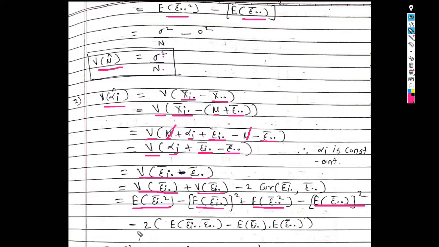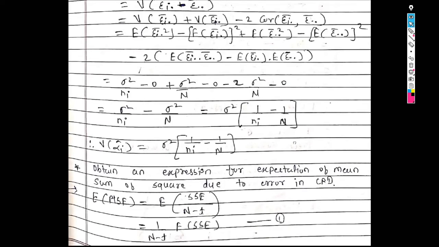So we get minus 2 times, in bracket, expected value of epsilon i dot bar into epsilon dot dot bar, minus expected value of epsilon i dot bar into expected value of epsilon dot dot bar. So in the next step we get: now expected value of epsilon i dot bar square is sigma square upon n_i, minus expected value of epsilon i dot bar is 0.